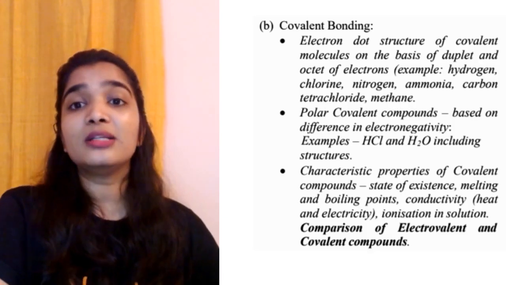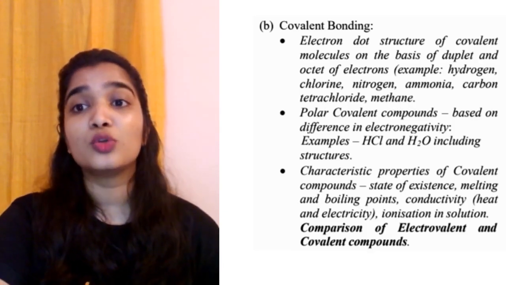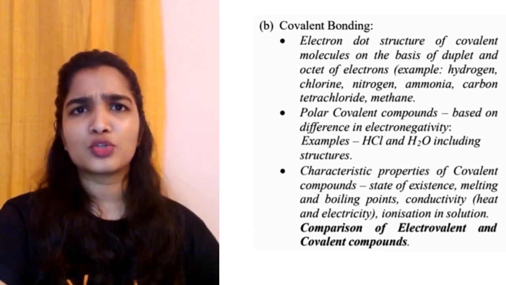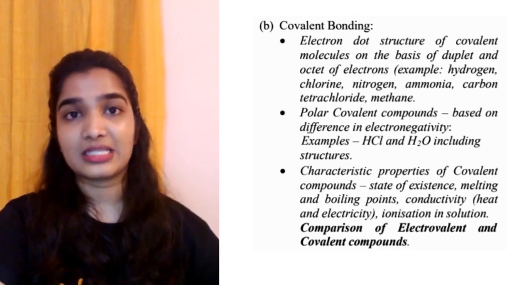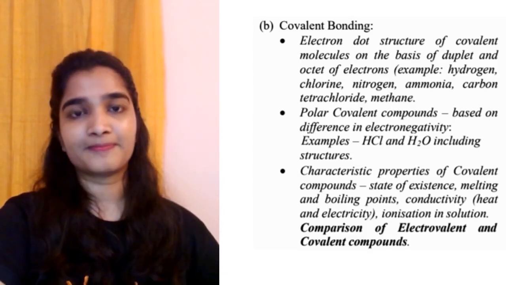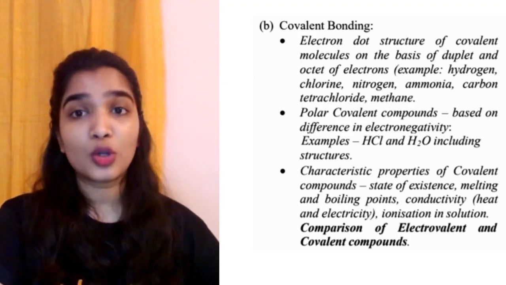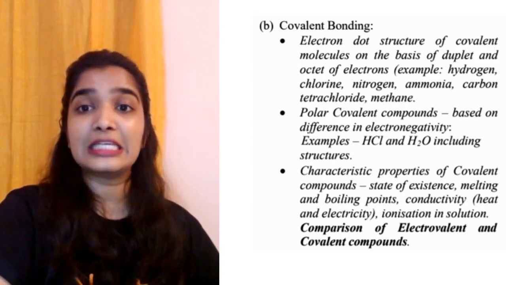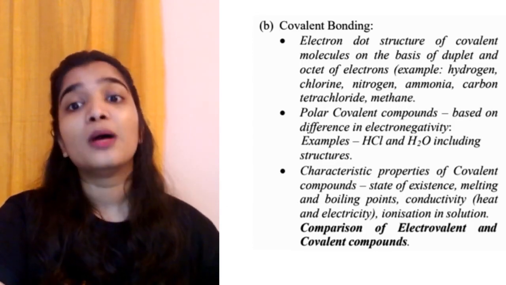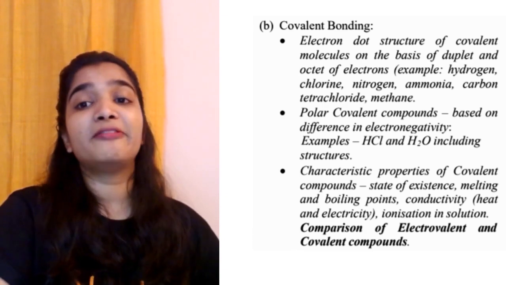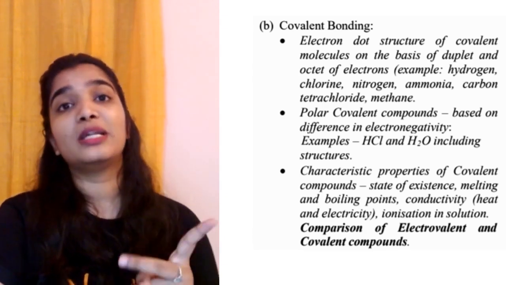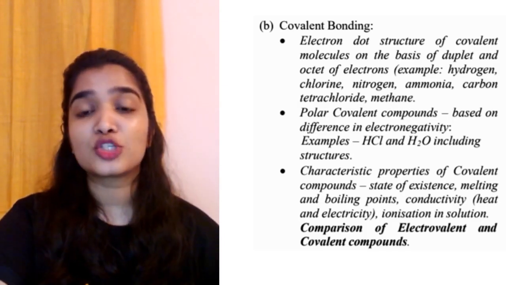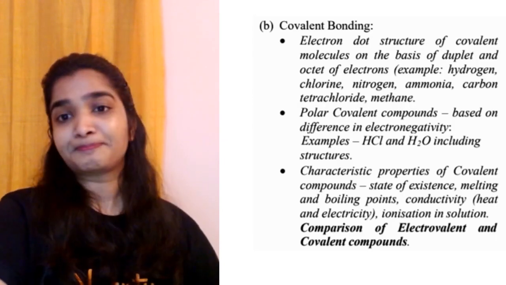Coming to the covalent bonding, electron dot structure of covalent molecules on the basis of duplet and octet of electrons. So example hydrogen and helium, it follows duplet and the rest of the elements octet, right? Example hydrogen, chlorine, nitrogen, ammonia, carbon tetrachloride, that is CCl4, methane CH4. Polar covalent compounds based on difference in electronegativity. So polar covalent ones, you will have the charge, okay, HCl and H2O, that is because of the electronegativity.